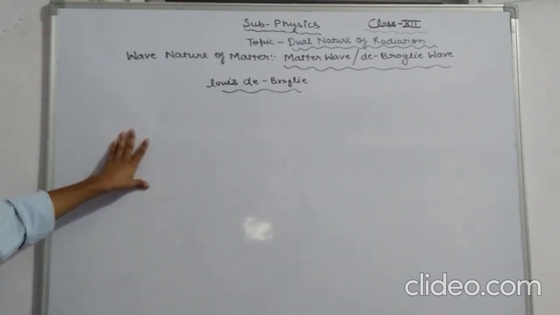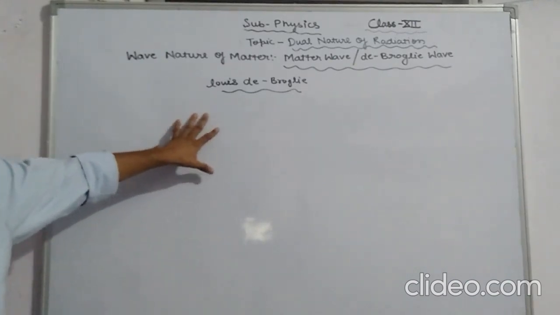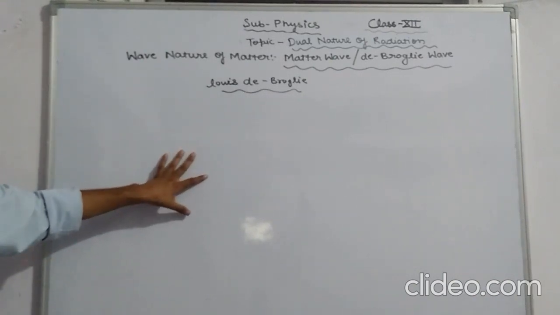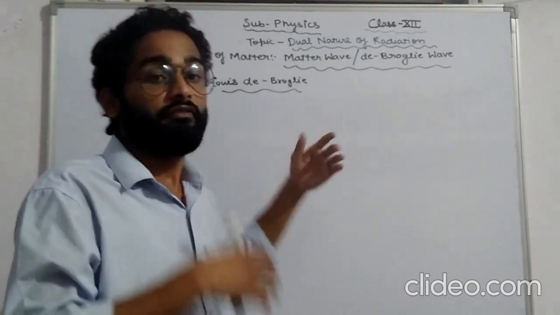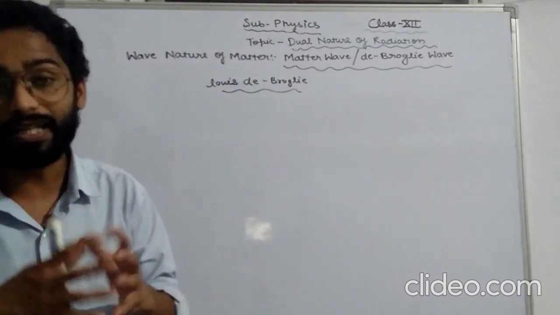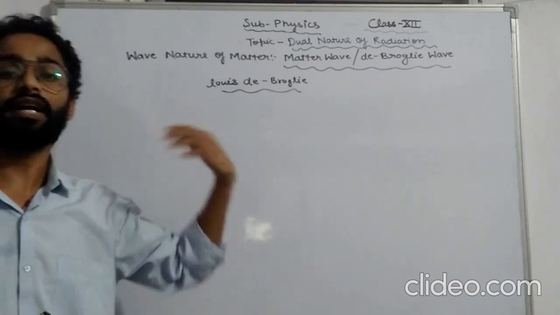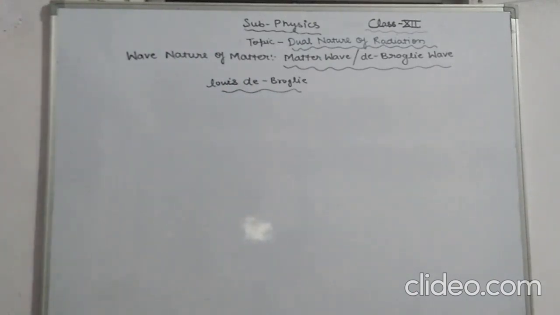Louis de Broglie suggested that particles like electrons, protons and neutrons can also have dual nature, that is wave nature as well as particle nature.